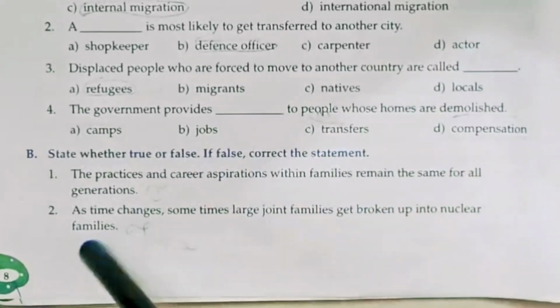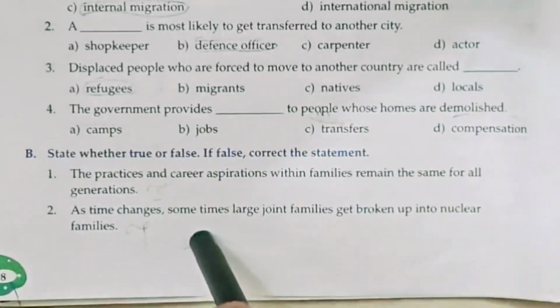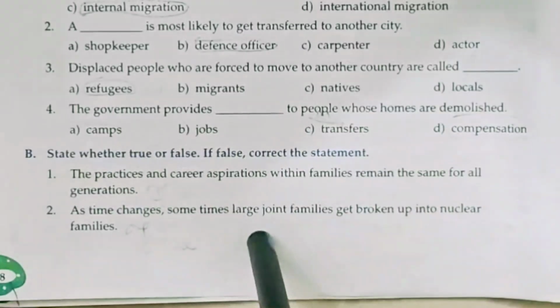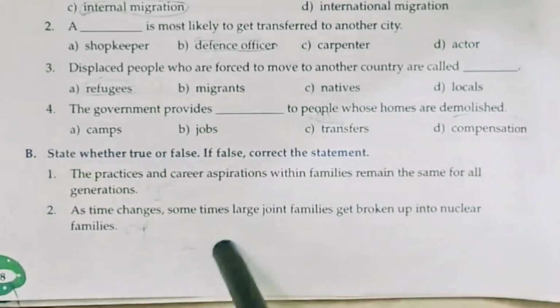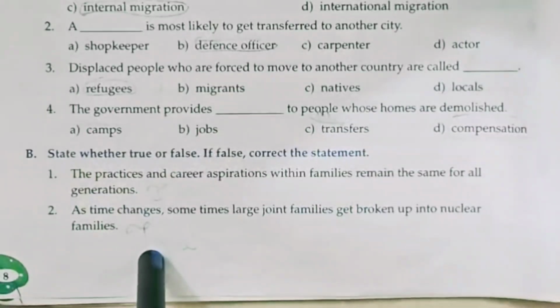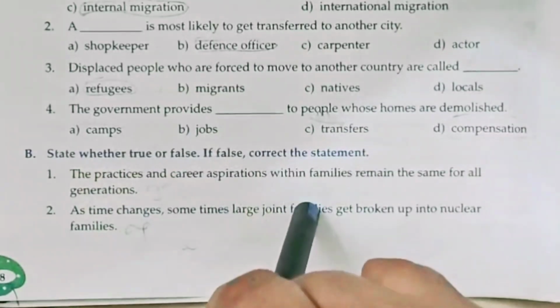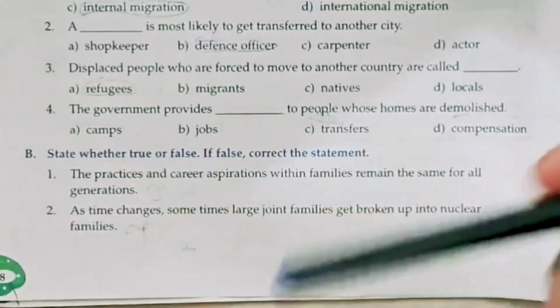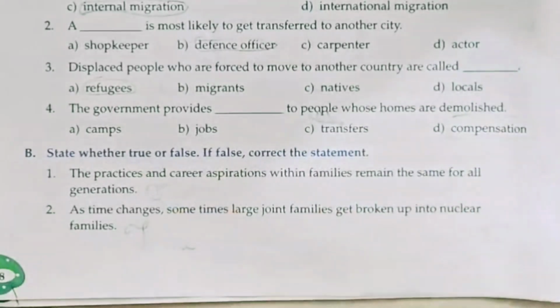Now the next, as time changes, sometimes large joint families get broken up into nuclear families. This sentence is true because large joint families change into nuclear families due to migration, due to better job options.